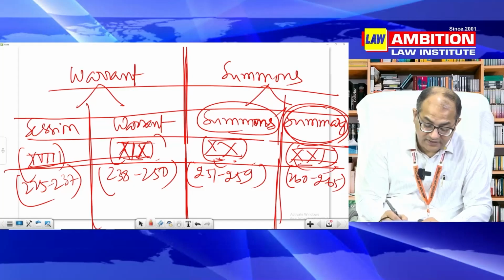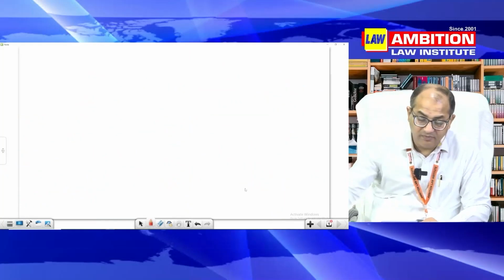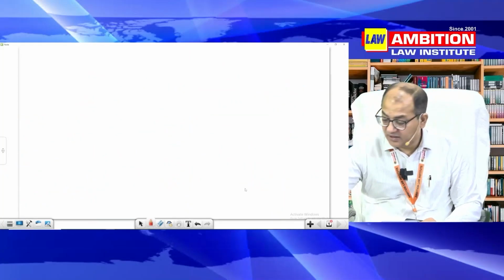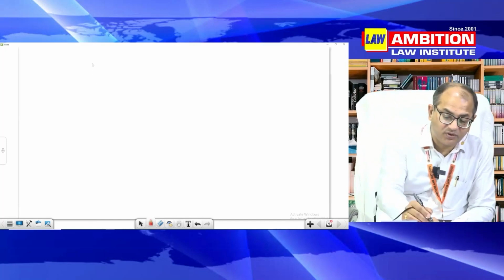Now, plea bargaining is very, very important, chapter 21A. So I will recommend you to write the procedure of plea bargaining.